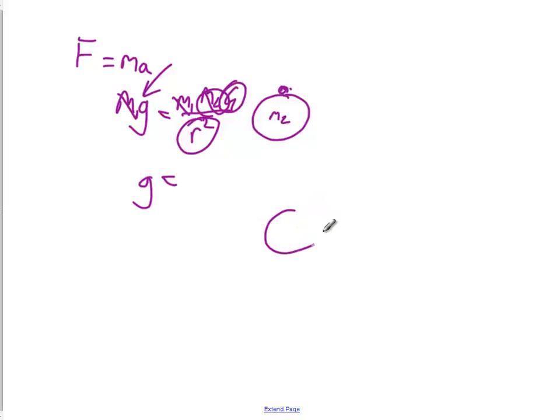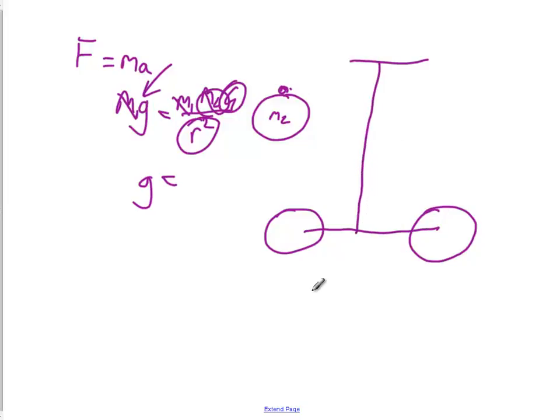We'll do a couple of problems with that, but I want to show you where this gravitational constant comes from. What a guy named Henry Cavendish did was he actually measured this by taking two big masses and setting them on either side of a bar. And then he suspended from the ceiling another set of masses that were free to rotate. So this could rotate this way and this way. And they pulled towards each other until the tension in this cable from the twist balanced the force of attraction between these masses, and he was able to measure capital G.